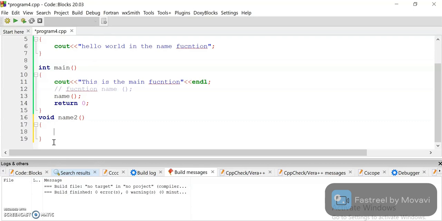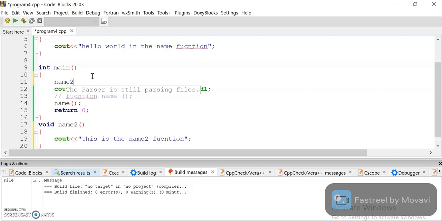So here I write a function with the name name 2. Simply I write cout, this is the name 2 function. Okay, so see what happened. I just call it right here.